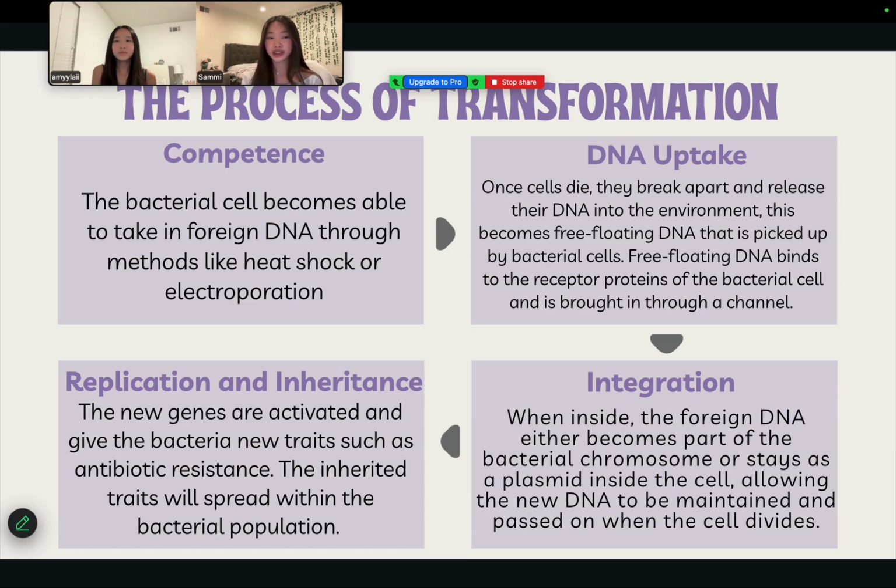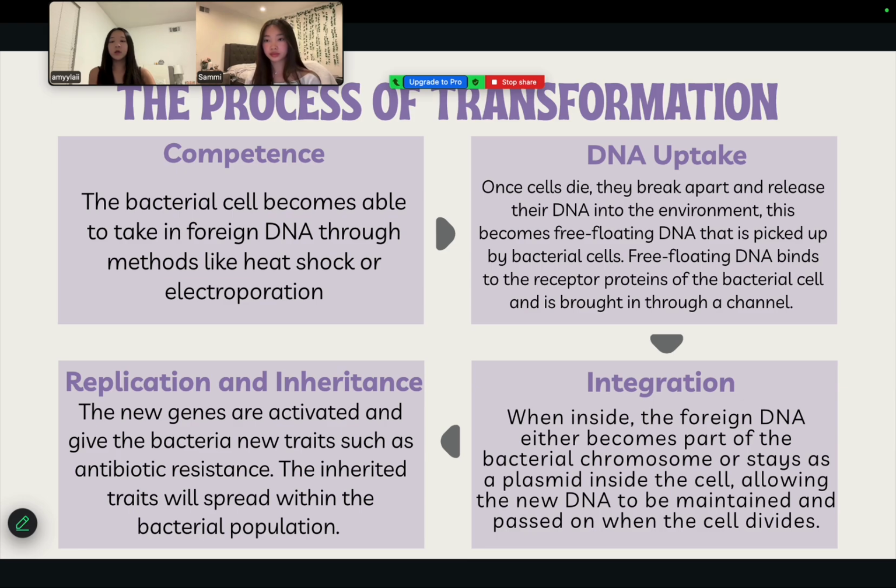Next, we have integration. Once the DNA is inside, the integration stage begins. The foreign DNA can either combine with the bacterial chromosome or remain as a plasmid inside the cell. This allows the new genetic material to be maintained and passed on when the cell divides, giving the bacteria new traits or abilities.